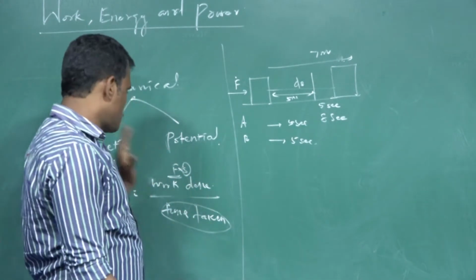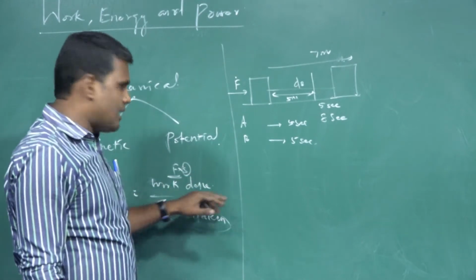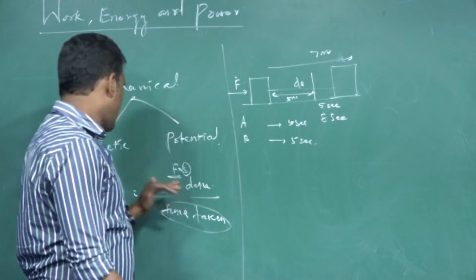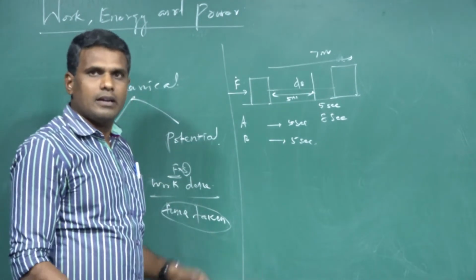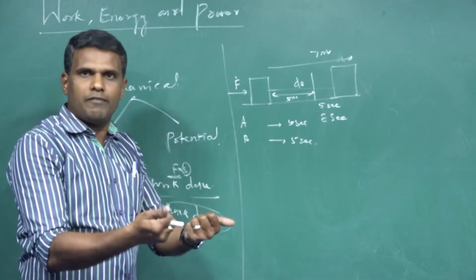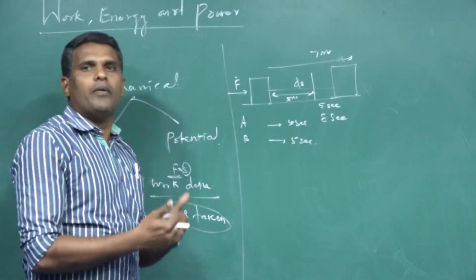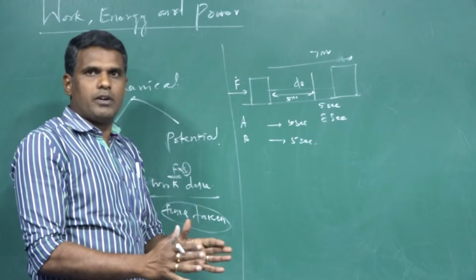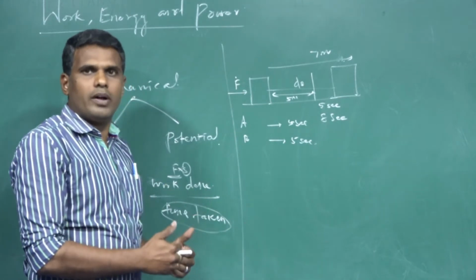Generally, we used to speak in this order. As work done is considered, if the same amount of work is considered, then power depends upon time taken. The lesser the time in which the work is performed, the more is the power. The more the time in which the same work is performed, the lesser is the power.